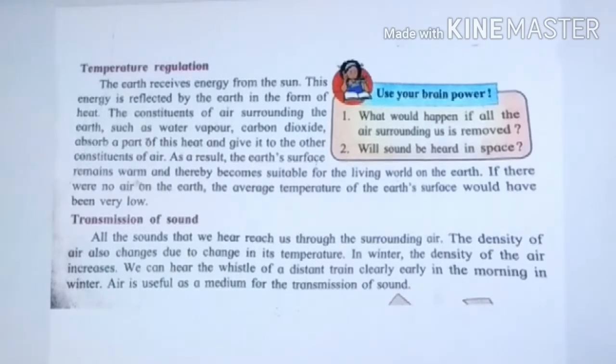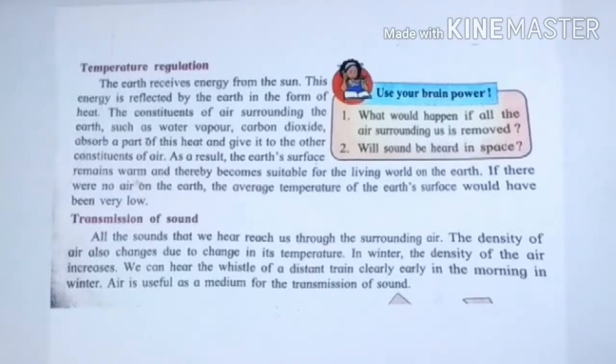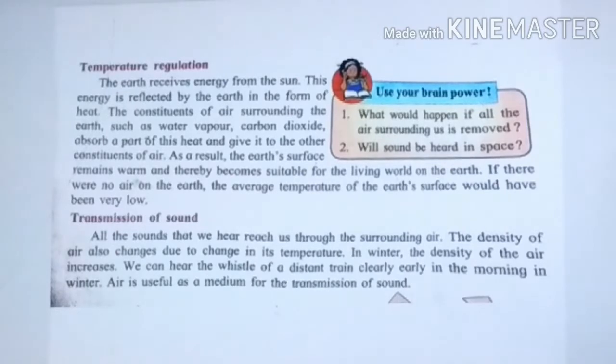The energy which we receive from the sun, we receive in the form of what? Heat. The constituents of air surrounding the earth, what are the constituents of air? I have told you before. What are the constituents of air? Water vapor and different gases. A mixture of different gases is present in the air. So these are the constituents of air.